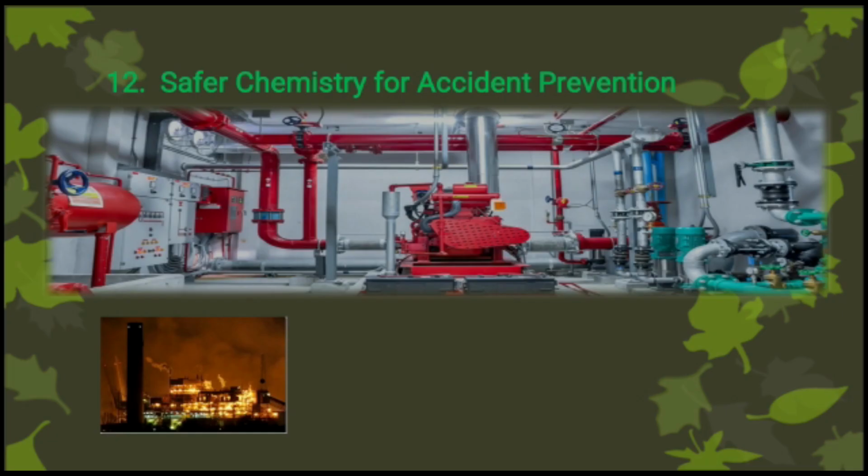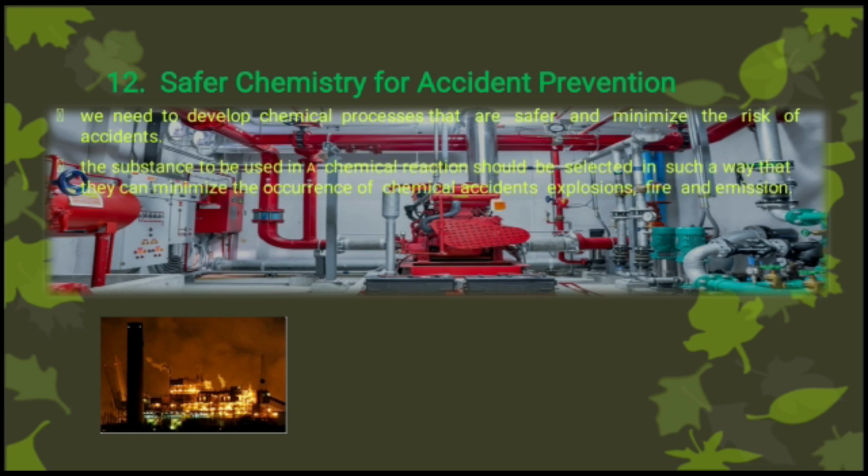Last principle is safer chemistry for accident prevention. Substance used in a chemical process should be chosen so as to minimize the potential for chemical accident. Use of volatile and inflammable solvent causes accident as it causes explosion and fire.